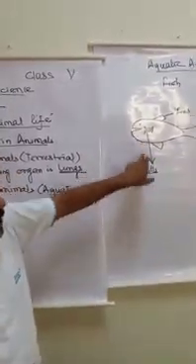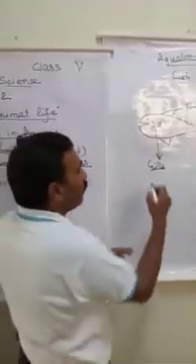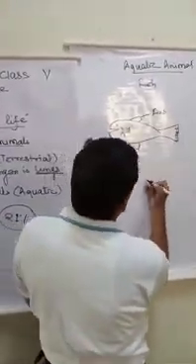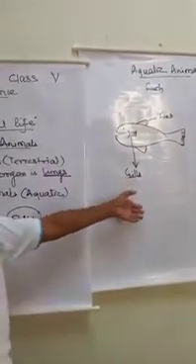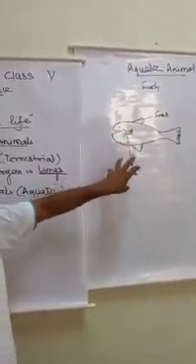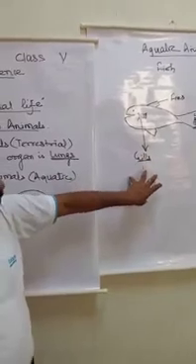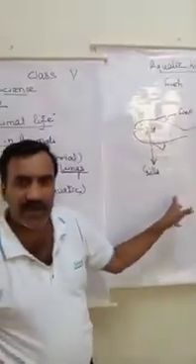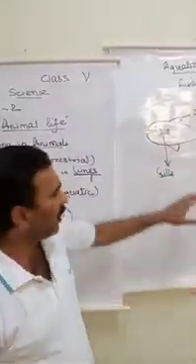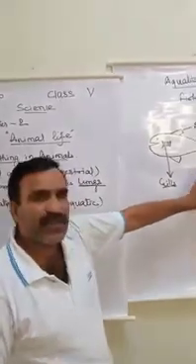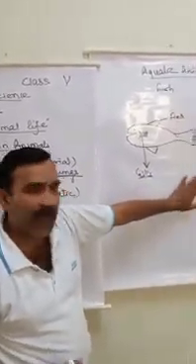And in this way, these aquatic animals are able to obtain oxygen from the water. Since their size is very small or their activity is very small, they can sufficiently get oxygen from the dissolved water. Even though the amount of oxygen in that water is very less, it is sufficient for those aquatic animals.